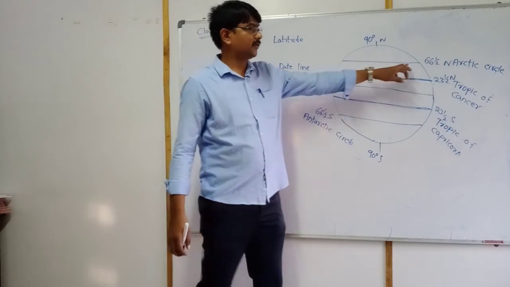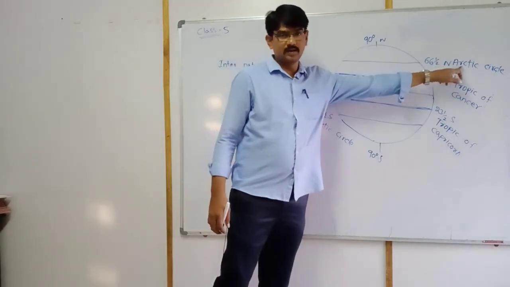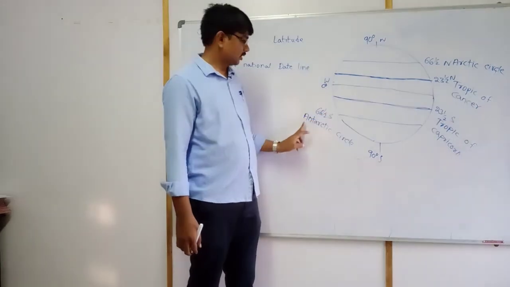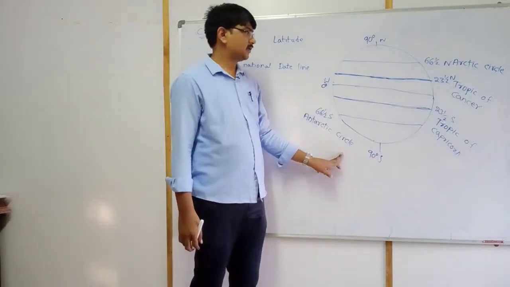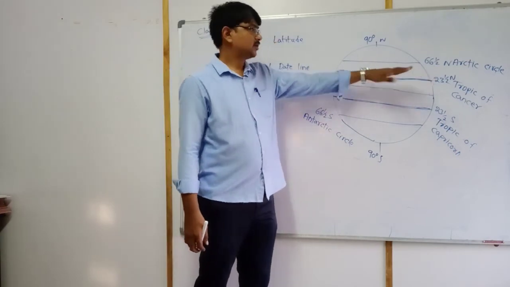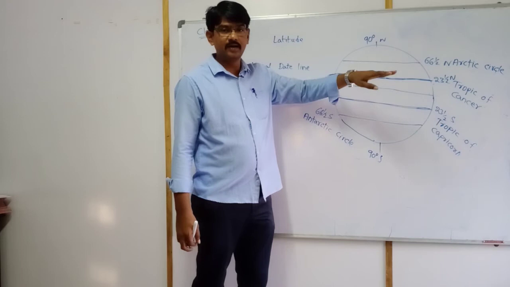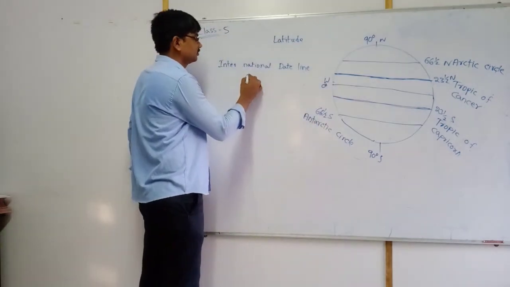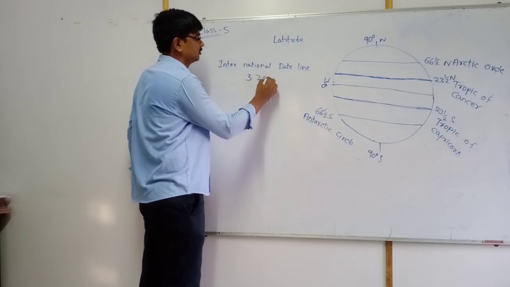Next, 66 and a half north, Arctic Circle. Next, 66 and a half south, Antarctic Circle. Why are these given names? Earth is divided into 3 zones.